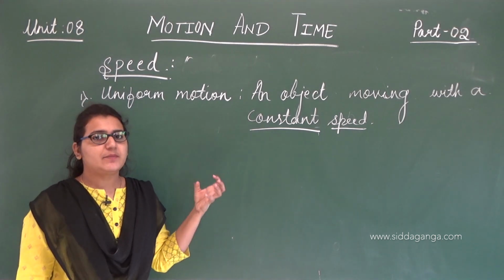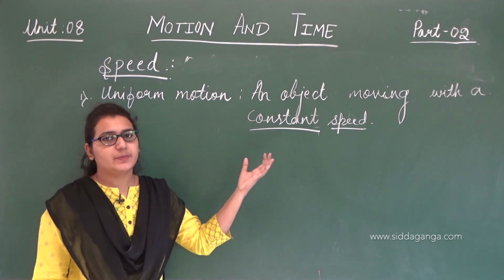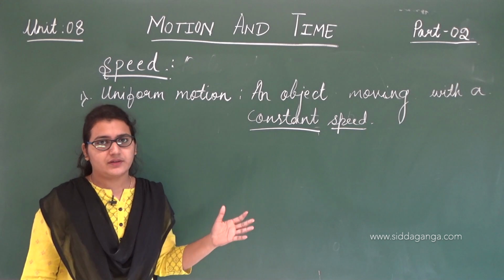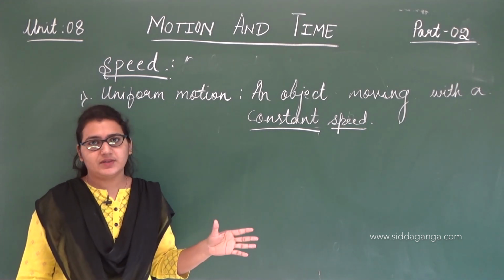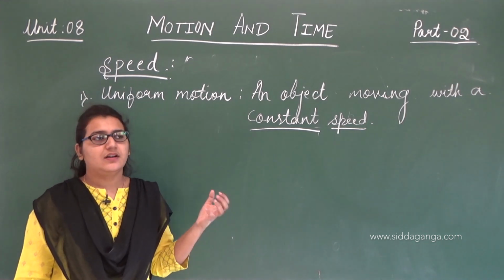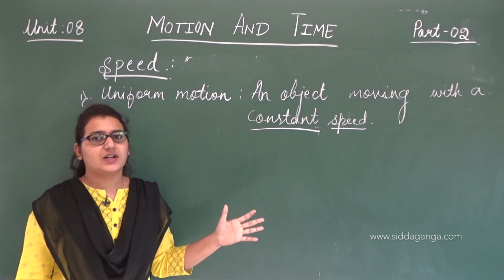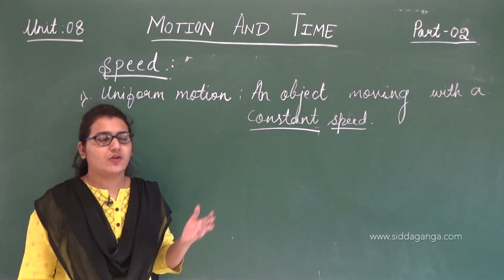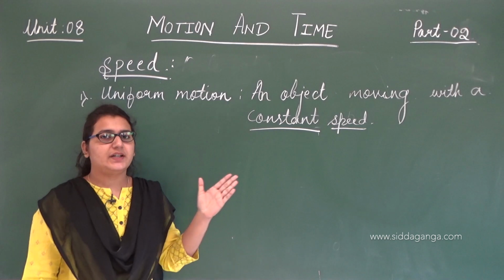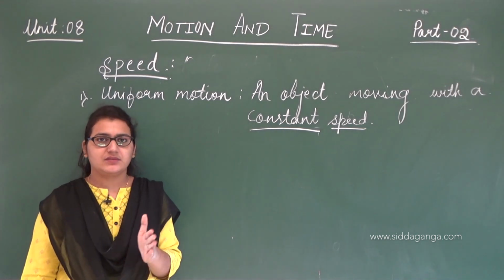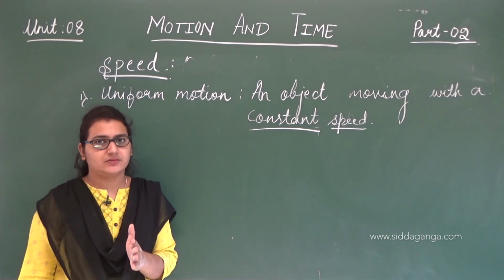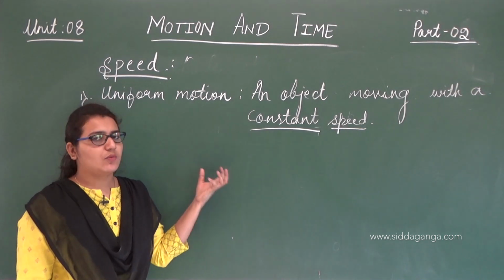So that means we are maintaining a constant speed. We are not driving slow in between, we are not driving very fast in between, right? In the beginning it's not like we started with very slow motion. From the beginning till the end we have maintained the same speed, that is constant speed. So that is uniform motion.